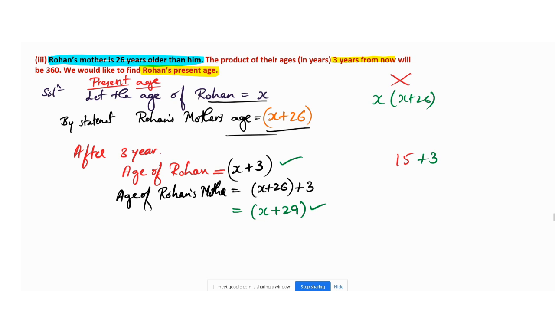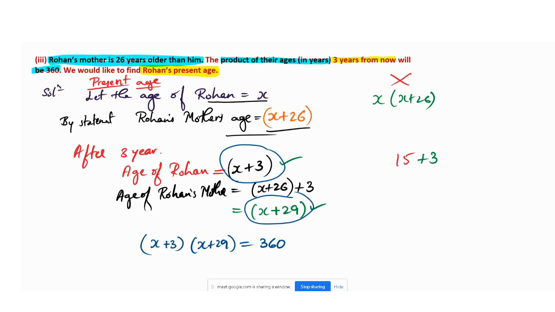After finding this, they have told that the product of their ages after 3 years is 360. So we have to take x plus 3 into x plus 29. By the statement, if you multiply x plus 3 into x plus 29, we are going to get 360.